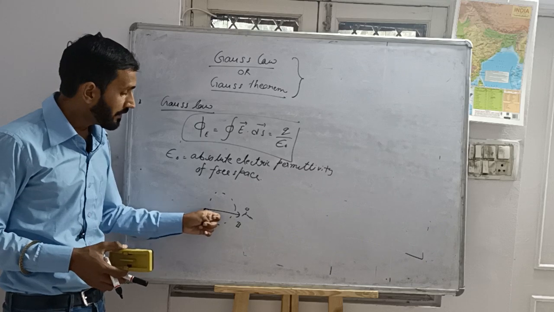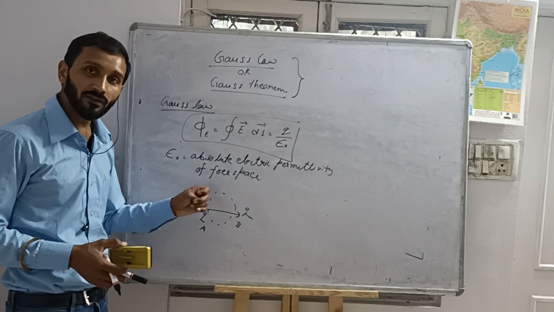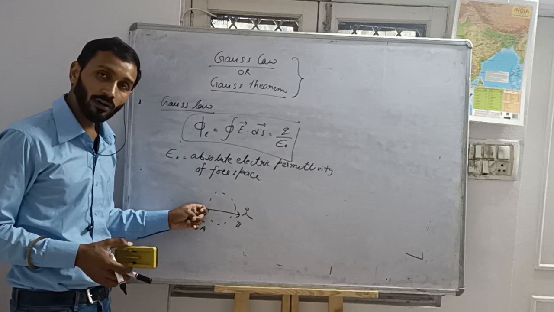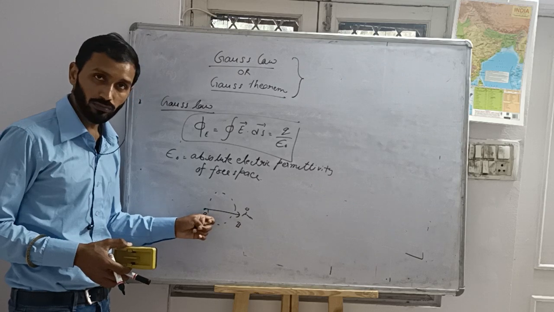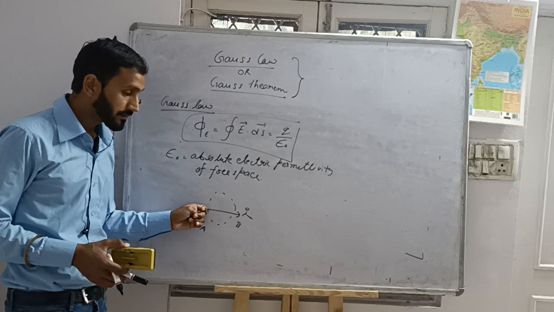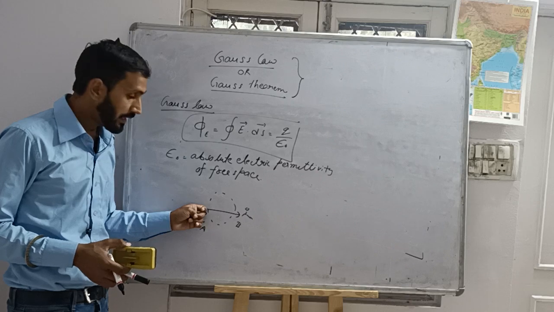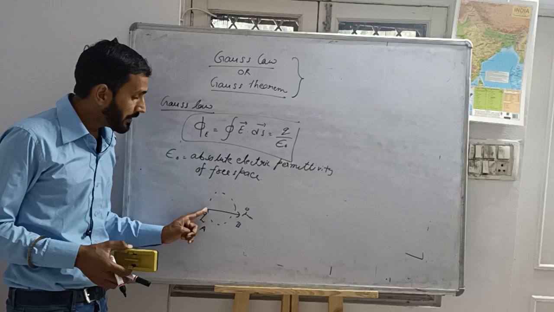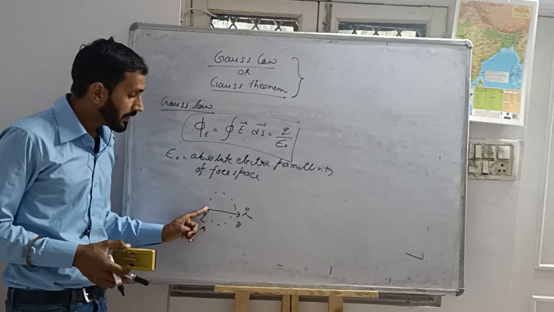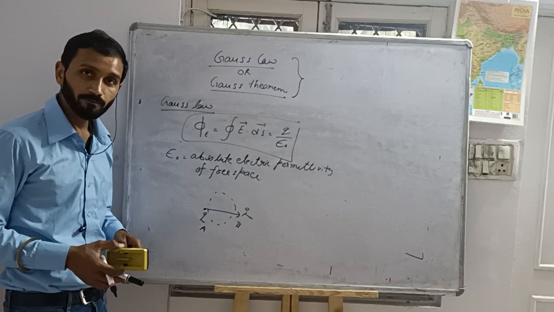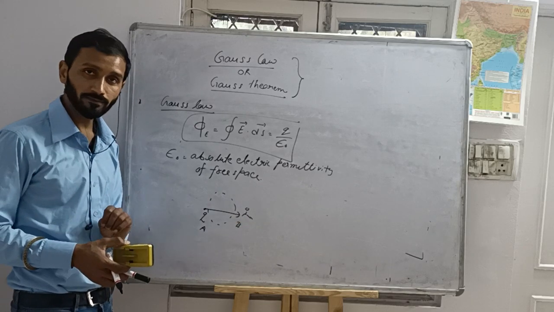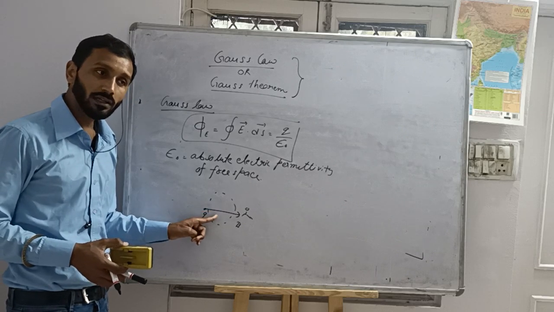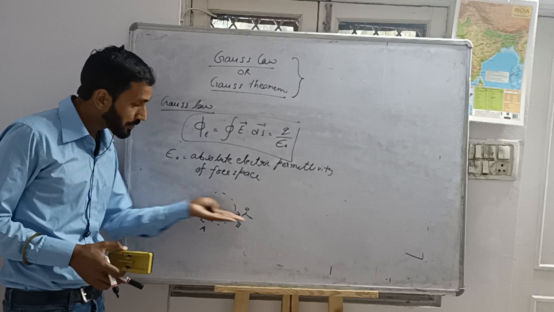If the given medium doesn't give permission, or doesn't allow the electric field lines, then no electric field line will cross through the medium, and we will get nothing here. And if this medium is giving permission, is allowing the electric lines, the electric lines will pass through it.